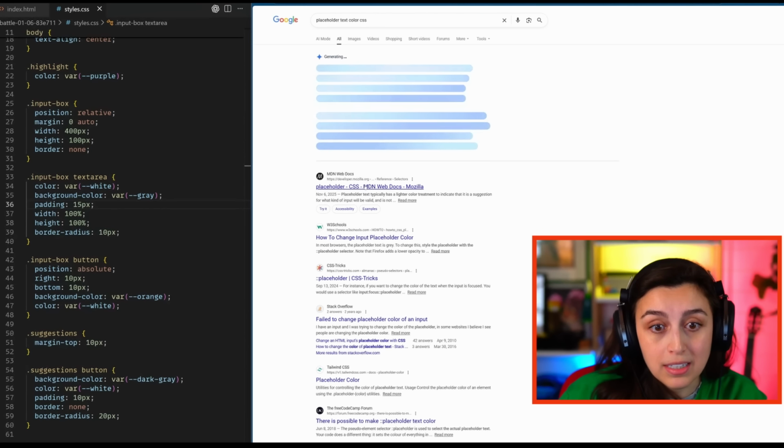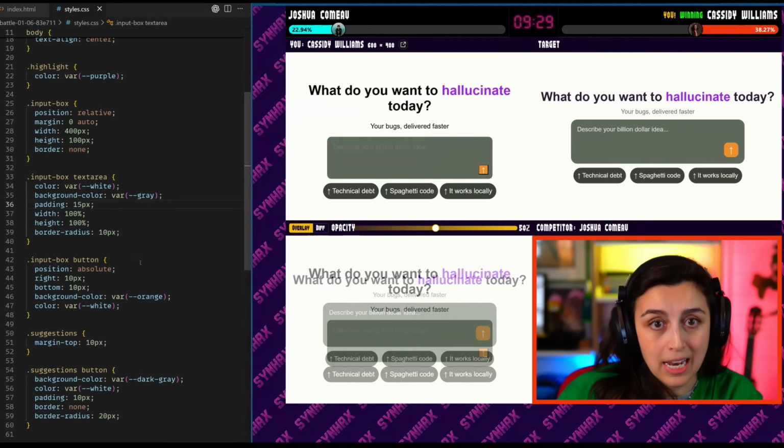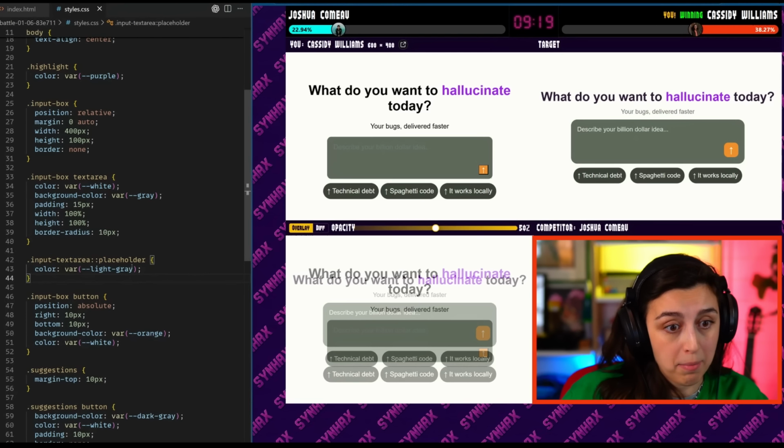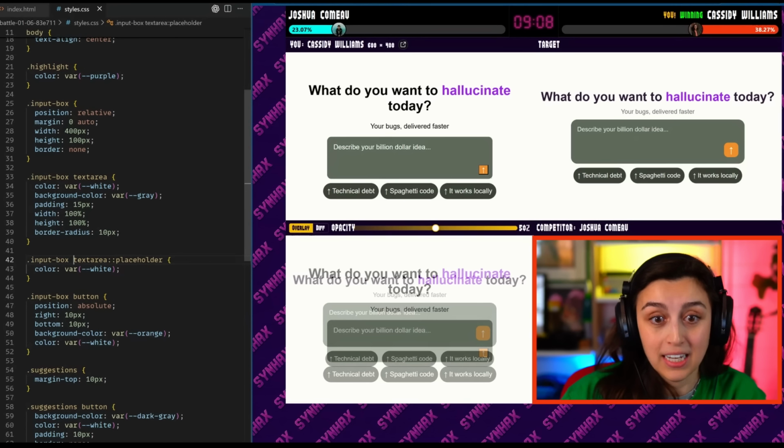Placeholder text color CSS. Because I don't know how to do that. Oh, it's this pseudo selector. Doobie-doobie-doo. Blammo. That didn't do anything. Oh, because I didn't do it right. That would make sense. Okay, yeah, cool.